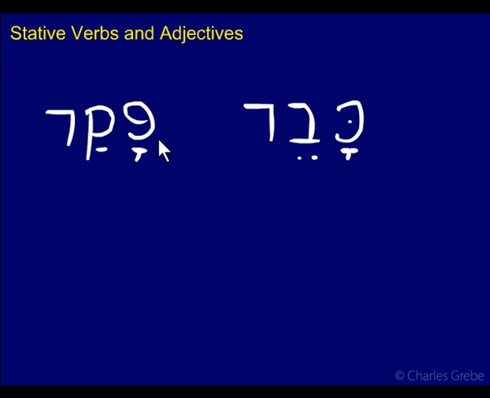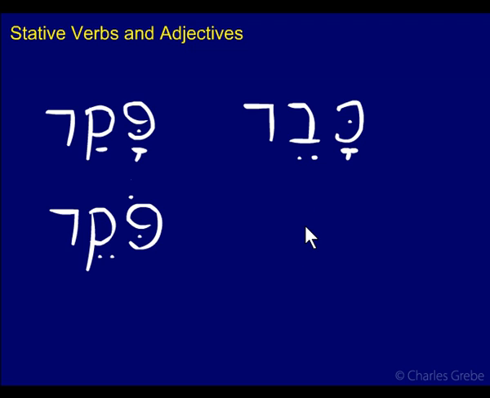Now, what does the participle look like? If you remember, the 3ms participle is pokad. You can go back and take a look at the participle module if you forget.